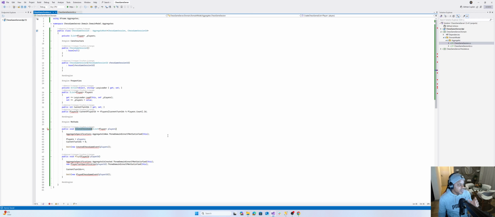Maybe it will make much more sense when you see it in practice. If we're creating afresh, it doesn't exist on the database. But if it exists on the database, like let's say you started the application and fetched a game session by ID, and then you attempt to call create chess game on that existing instance, this domain error will throw and tell you, you can't do that because this instance already exists on the database. That's what this is here for. It ensures that you only call this method when you are creating a new chess game instance to be stored in the database.